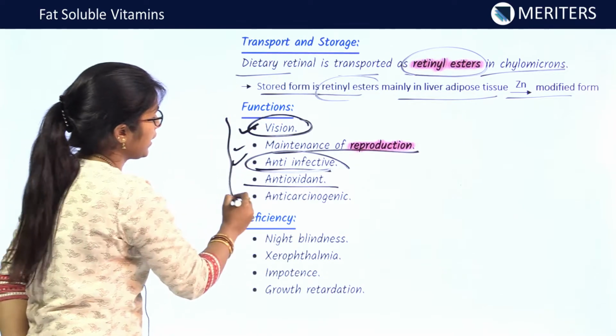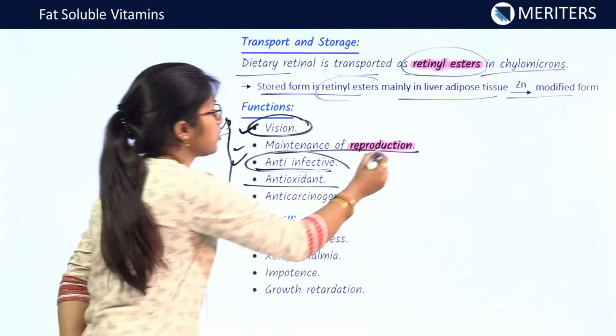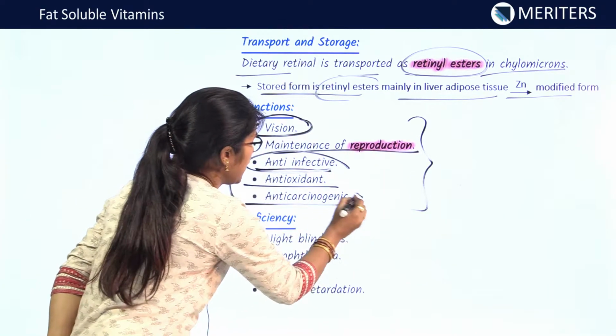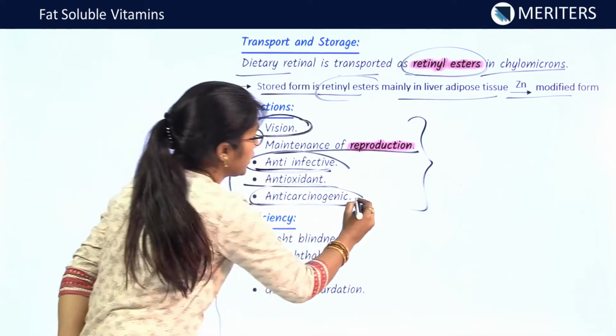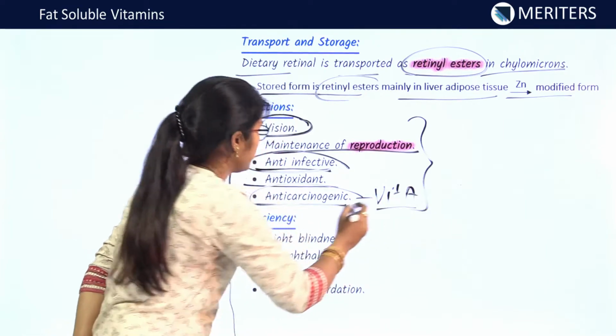You are getting MCQs from each one of these points. Each one of these roles of vitamin A, you are getting questions. This vitamin is also anti-carcinogenic. So, it is very important.